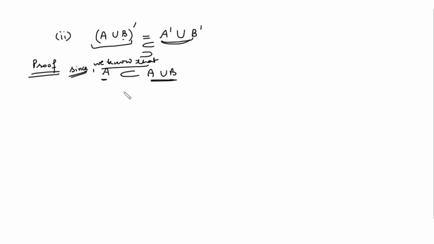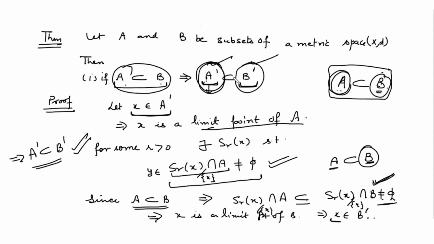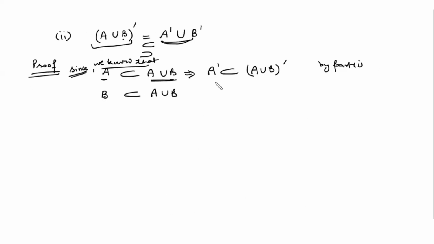A is a subset of A union B. B is a subset of A union B. By part 1, if A is a subset of B, then this implies that A dash is a subset of B dash. अभी पार्ट 1 में हमने प्रूव किया है कि अगर A सबसेट है B का तो ड्राइव सेट ऑफ A will be a subset of ड्राइव सेट ऑफ B. So we will use over here, since A is a subset of A union B, this implies that the derived set of A will be a subset of the derived set of A union B. Similarly, the derived set of B is a subset of the derived set of A union B. And since this set is contained in this set, and this set is contained in this set, then their union is contained in the same set.